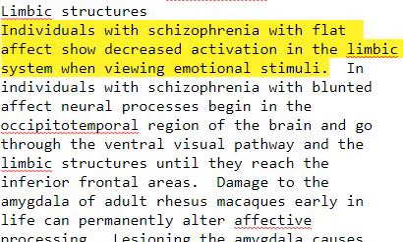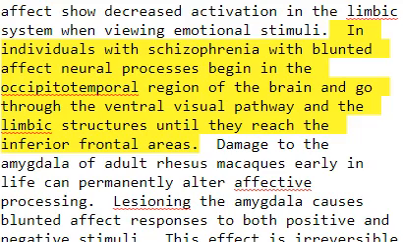Limbic structures. Individuals with schizophrenia with flat affect show decreased activation in the limbic system when viewing emotional stimuli. In individuals with schizophrenia with blunted affect, neural processes begin in the occipitotemporal region of the brain and go through the ventral visual pathway and the limbic structures until they reach the inferior frontal areas.